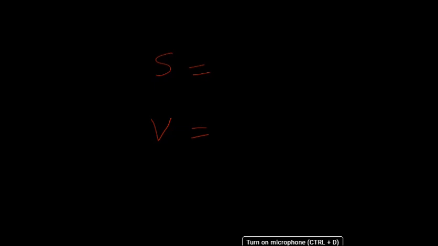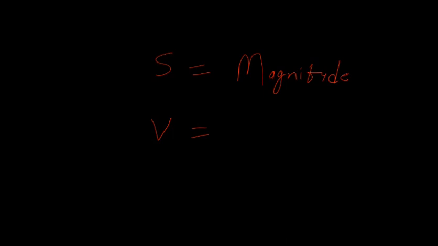So scalar quantity means the quantity which is having magnitude. Magnitude means the amount of force, we can say. But it is not having direction. So vector quantity is having magnitude plus direction.